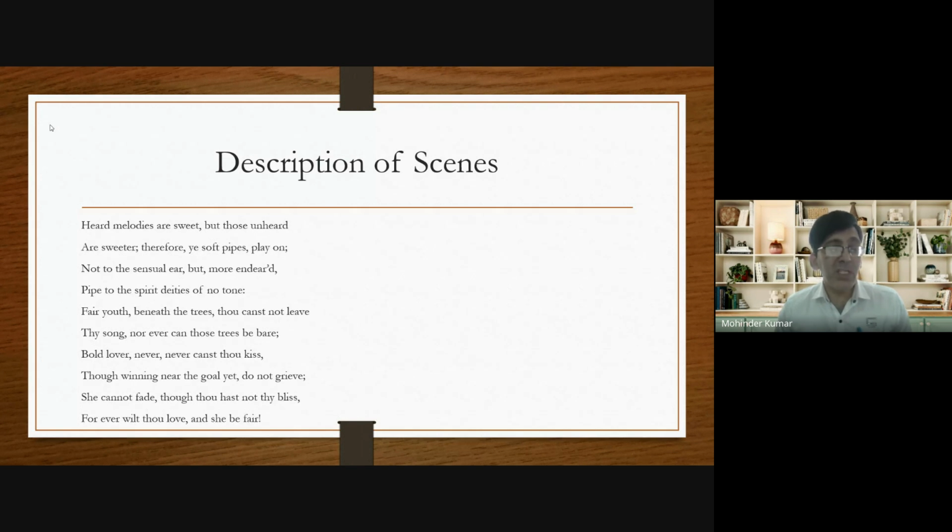Why? Because he says, heard melodies are sweet, but those unheard are sweeter. He says that the tunes we hear with our ears are sweet, but the tunes we imagine are sweeter than the real tunes. And that's why heard melodies are sweet, but those unheard are sweeter.